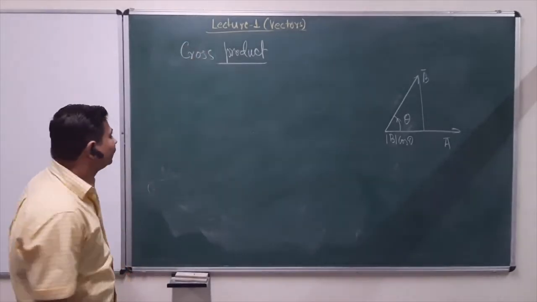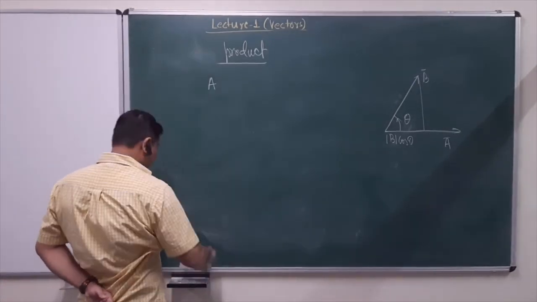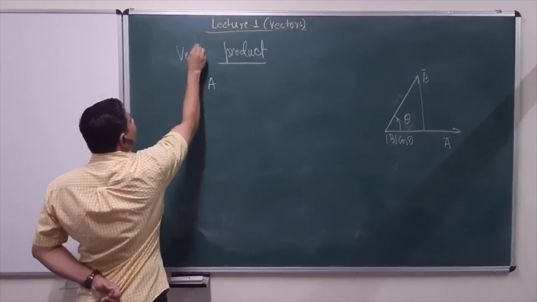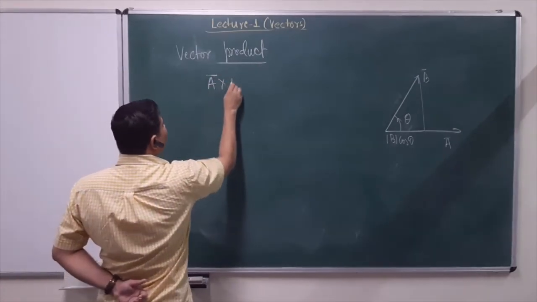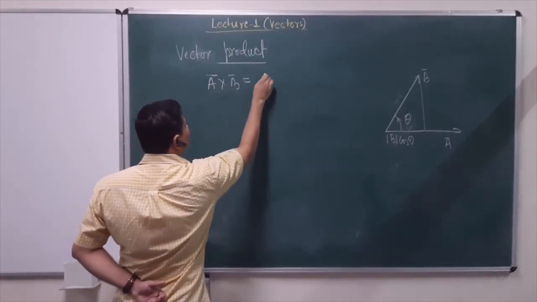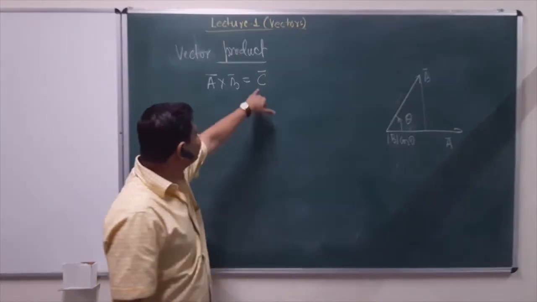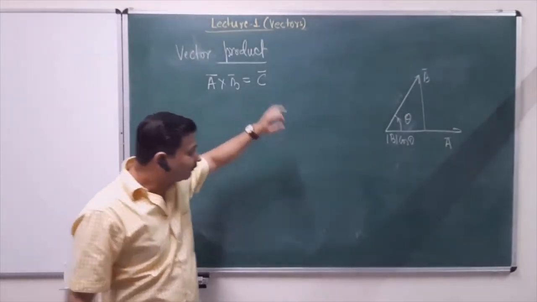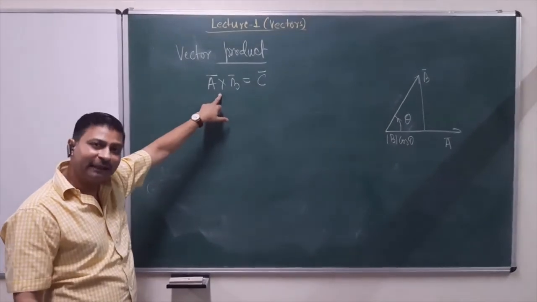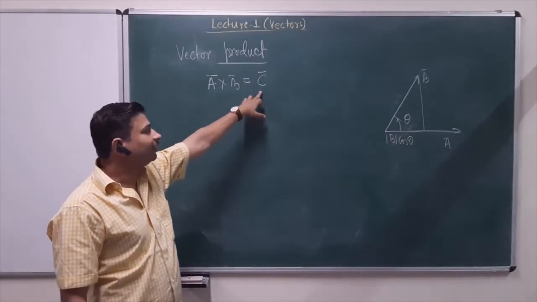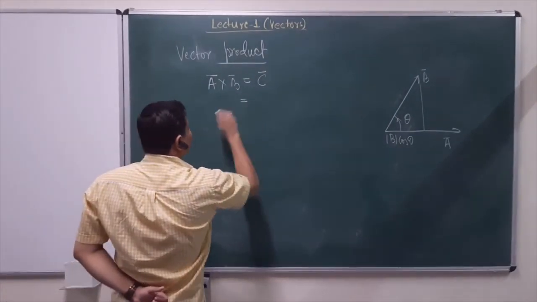Cross product, which I'll also write as the vector product, because that carries slightly more information, is represented like this: A cross B gives you, so the product of A and B now gives me a vector C. So we can have the same vectors A and B, and if we multiply them in a slightly different way, which is termed the cross product, we get a quantity which is a vector quantity C. What is the value of C?